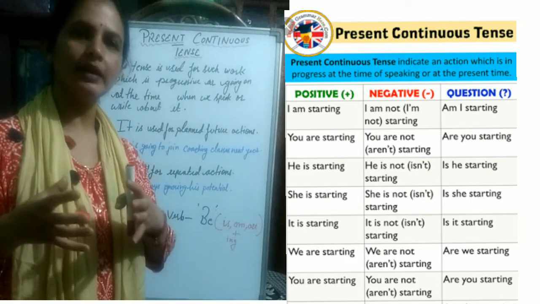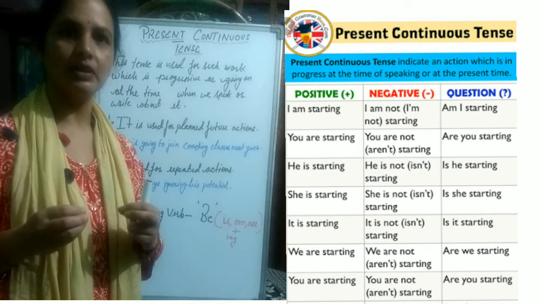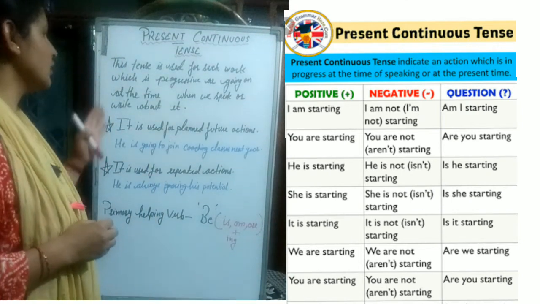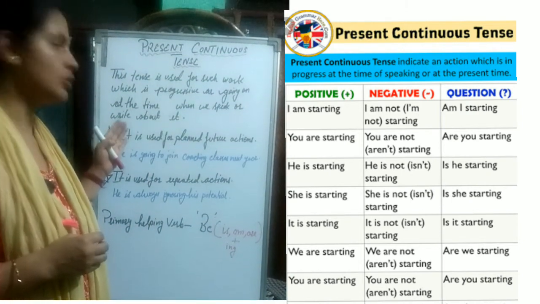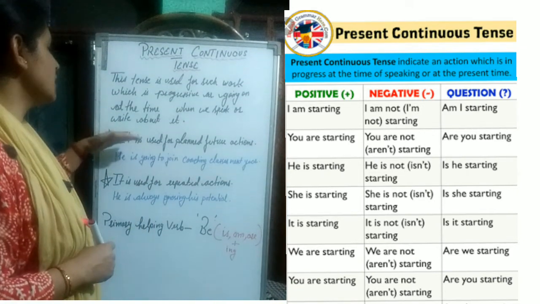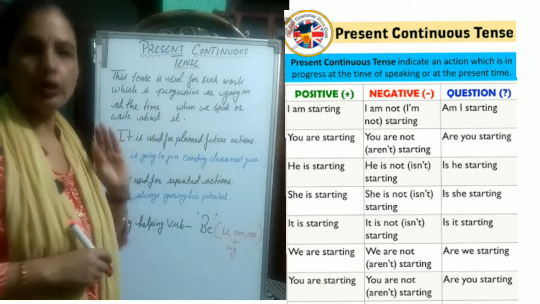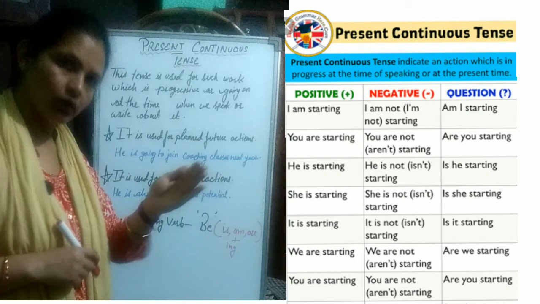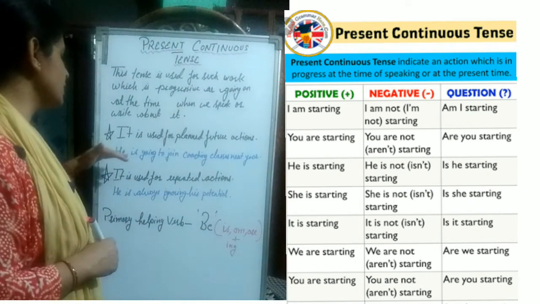So all these are examples of present continuous tense. Now, in this condition also we use present continuous tense. It is used for planned future actions, which is already planned, which is fixed. There also we use present continuous.